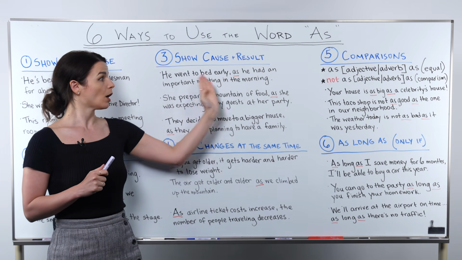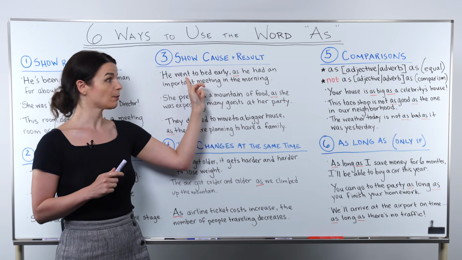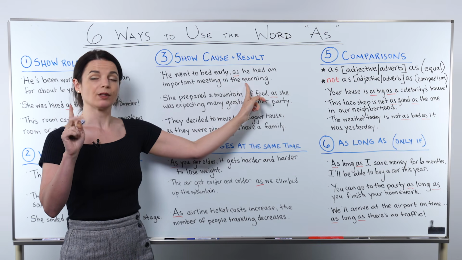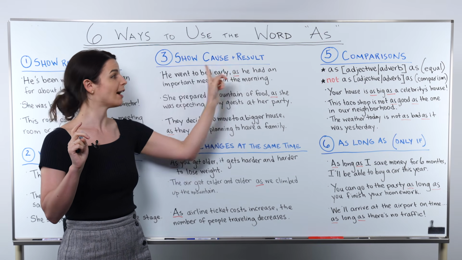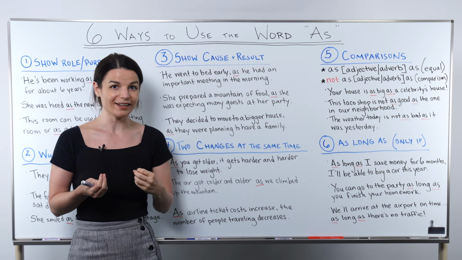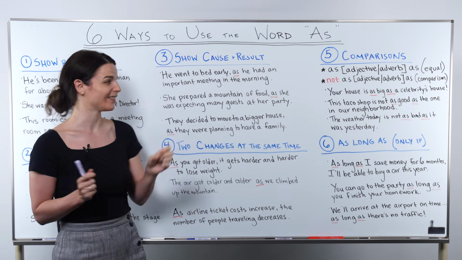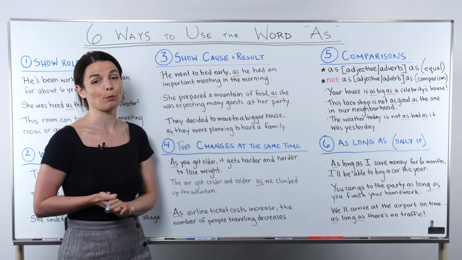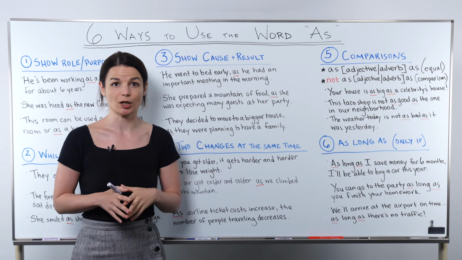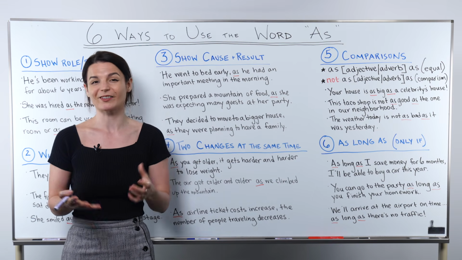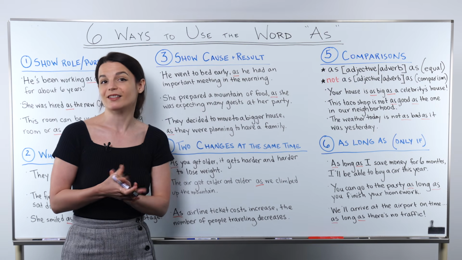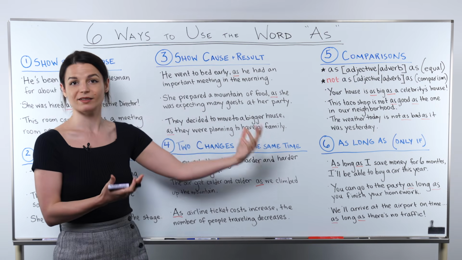So here we have our two independent ideas. He went to bed early, this is the action, as he had an important meeting in the morning. This is the cause of this result, okay? So we have the reason for something. You can think of this as in the same way as because, right? "He went to bed early because he had an important meeting in the morning." So typically in today's English, we use because a lot in this position. But every once in a while, we maybe want to sound a little more formal or a little old-fashioned. Every once in a while, we use as to express the same idea. Again, we have this cause and result relationship.